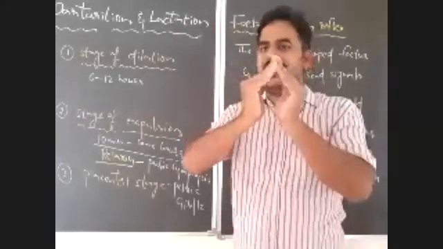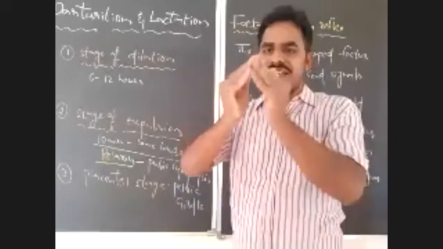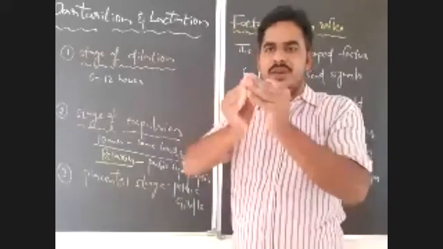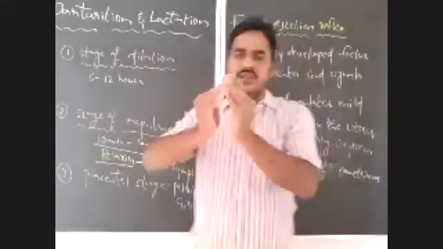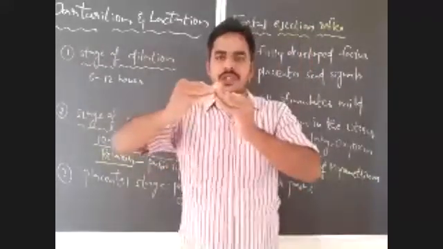Otherwise, if it is narrow, if this joint is very tight, there will be no chance for widening, no chance for these two coxal bones to move away from each other.